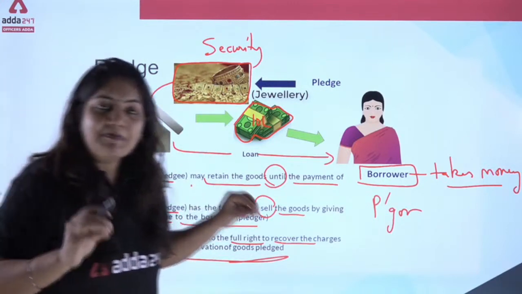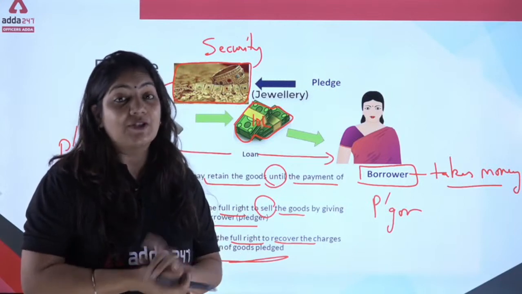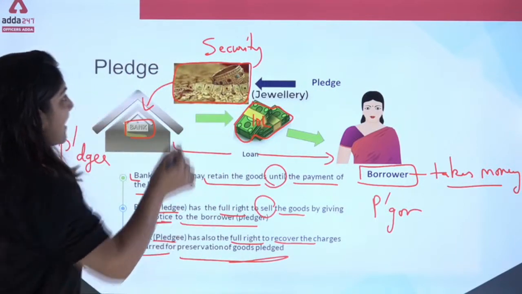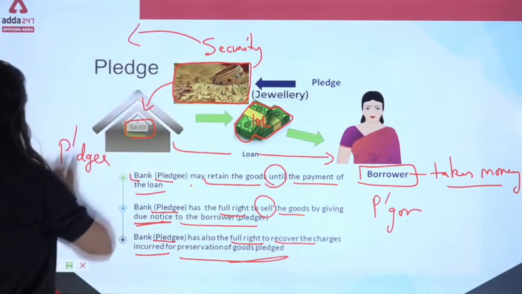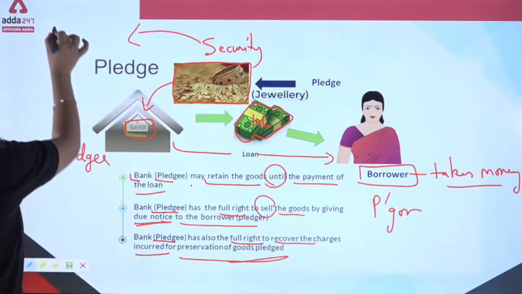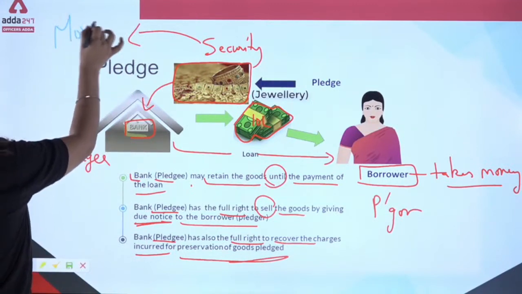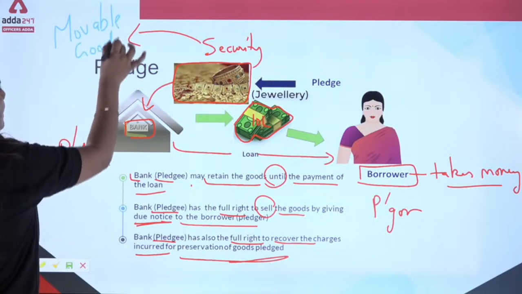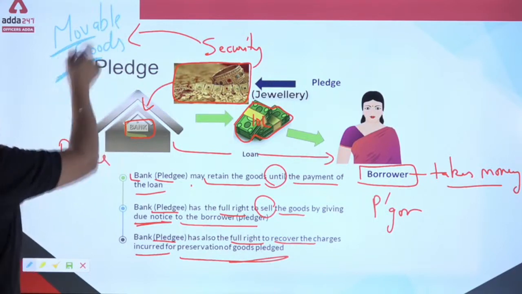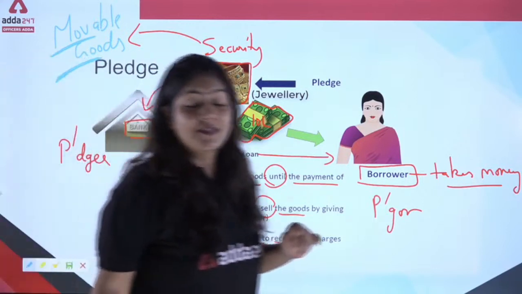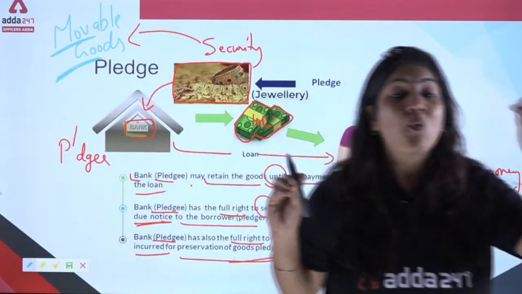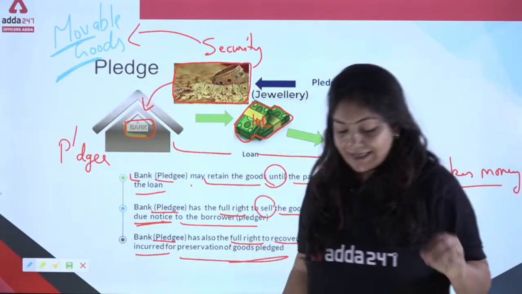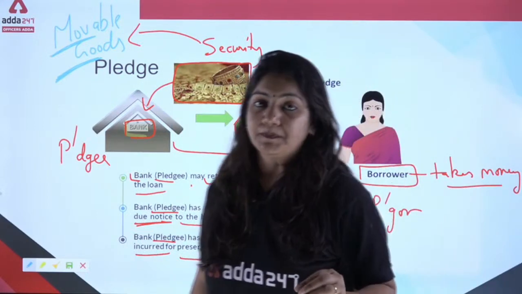So this is the simple example of your pledge. You can see that in the pledge, the security is of movable goods. So in pledge, you have to note down the security is always of movable goods. Just note down in a one-liner copy, because it's a request to all of you.